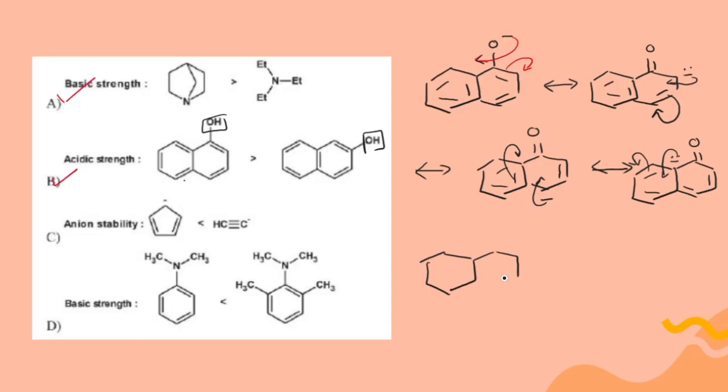Similarly, we have to write the resonating structures. How do you write the resonating structure for 2-naphthol? This is the conjugate base formed from the 2-naphthol molecule. The resonating structures are quite different here. You see, when the electron moves here, this is the double bond which will move to this position. So how will the next resonating structure be? Observe carefully, I am using double-headed arrows here indicating they are all resonating structures.